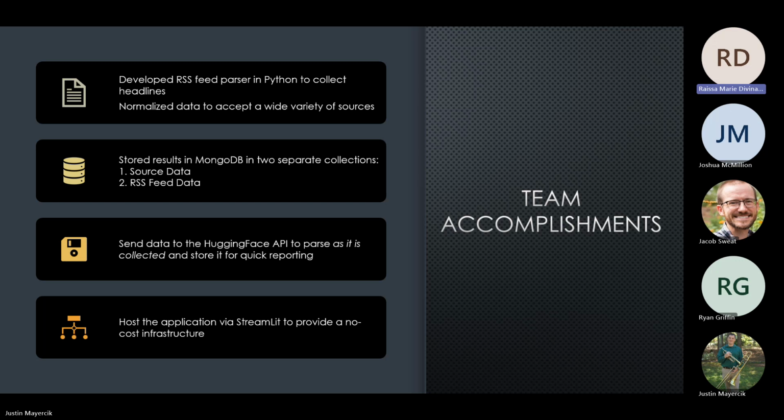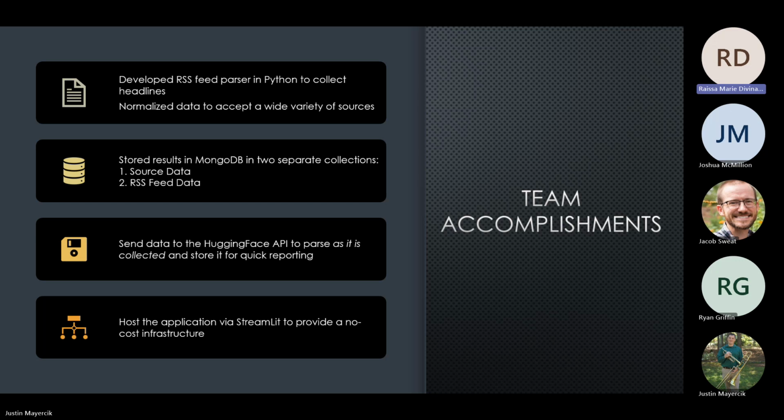Next, we established the MongoDB database, which serves as the backbone of our project. This involved creating two collections, one for source data and another for RSS feed data. With MongoDB in place, we ensured efficient data storage and retrieval, setting the stage for further analysis. We then shifted our focus to integrating sentiment analysis into our workflow.